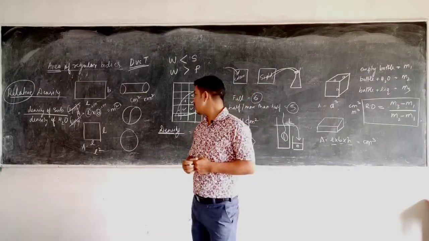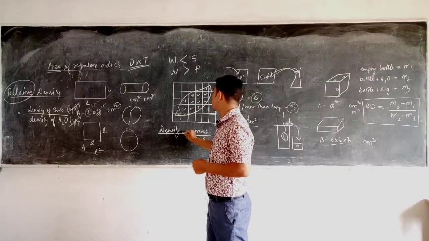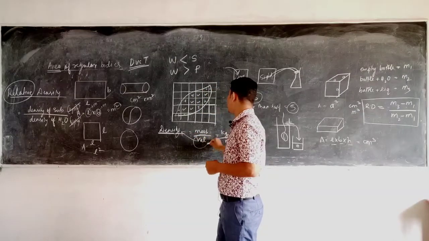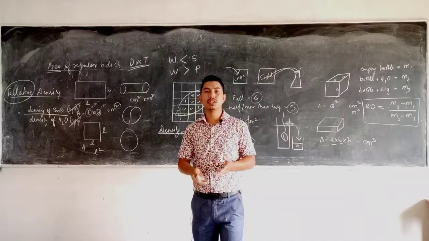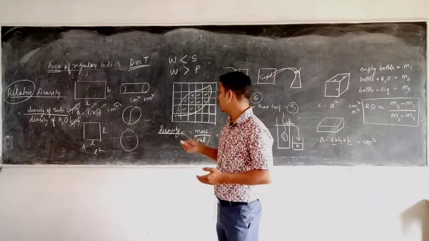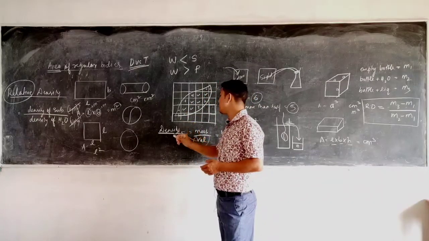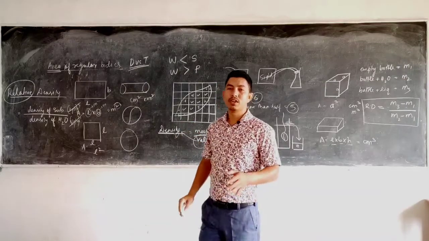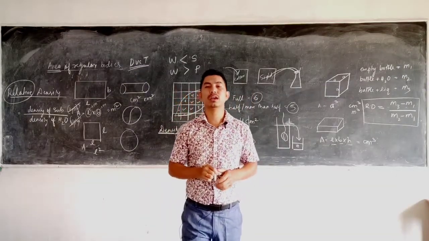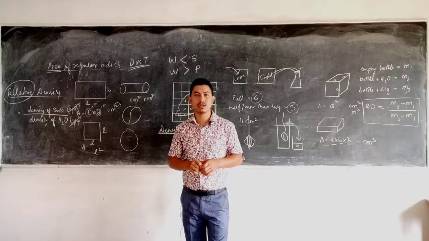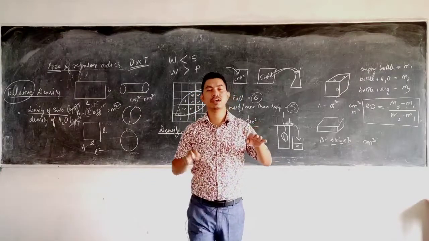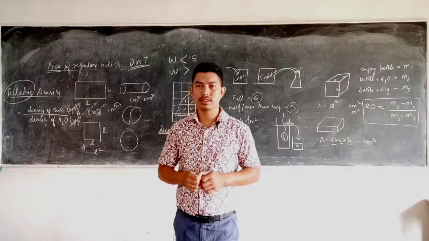Due to the increase in volume, the density decreases. The volume increases when the temperature increases. So if the volume increases, the density decreases. That means volume and density are inversely proportional to one another. So if the temperature increases, the density of a body decreases.